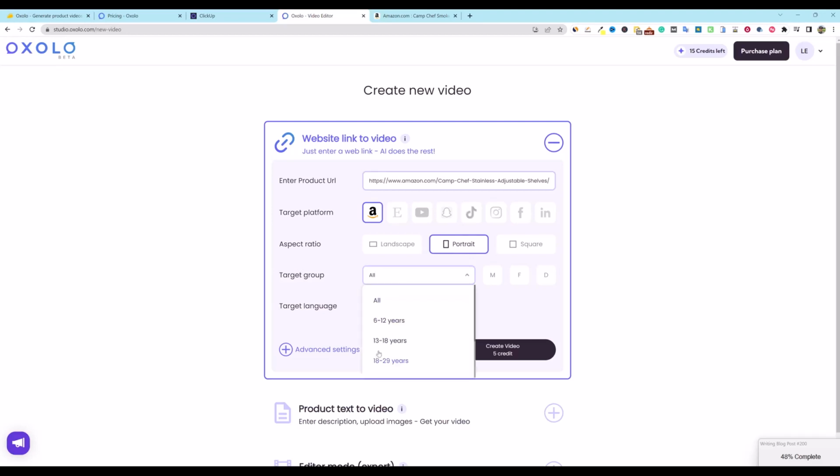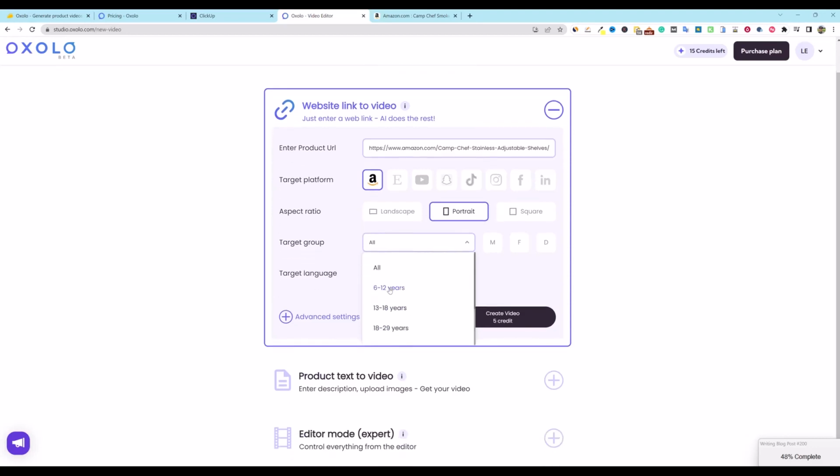Target group right over here. So let's just go, well, I guess, can you select more? 18 to 29. So it is a smoker. So I'm going to say 30. It really would be 30-year-olds to 60-year-olds. I don't really know.